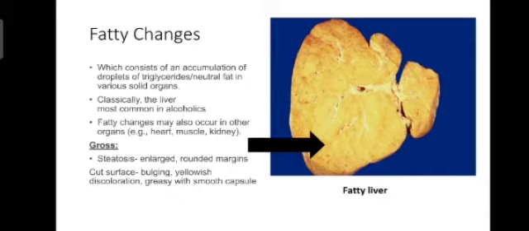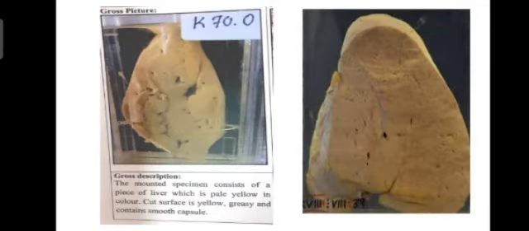This is the gross specimen of the fatty changes of liver, in which the specimen is enlarged and margins are rounded. Cut surface shows bulging and yellowish discoloration, greasy, with a smooth capsule. This is a specimen present in our museum and will be asked in the exam to identify and describe. This is a specimen of a piece of liver which is pale yellow in color. Cut surface is yellow, greasy, and contains a smooth capsule.